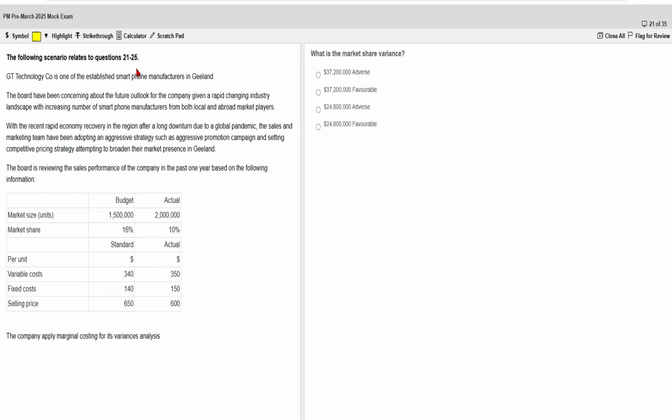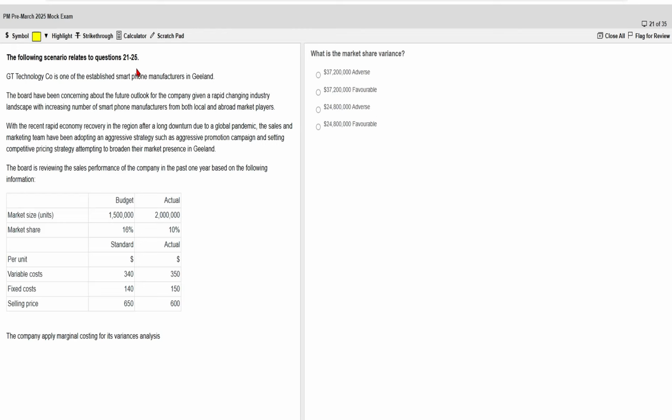With the recent rapid economic recovery in the region after a long downturn due to the global pandemic, the sales and marketing team have been adopting an aggressive strategy, such as aggressive promotion campaigns and a competitive pricing strategy, attempting to broaden their market presence in G-land.